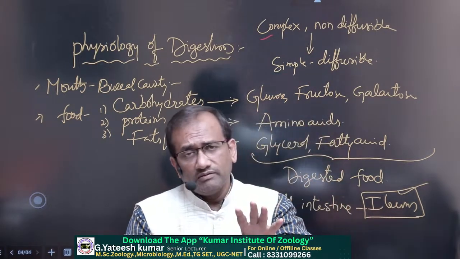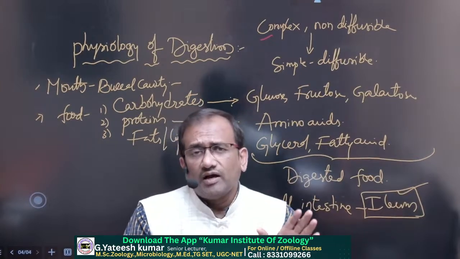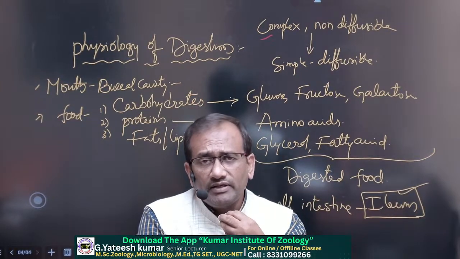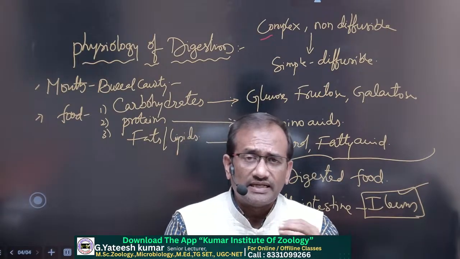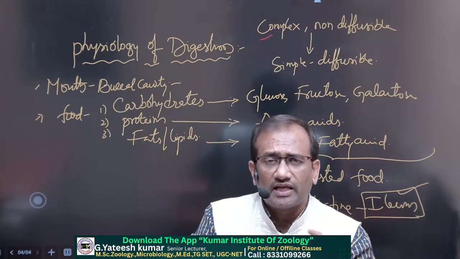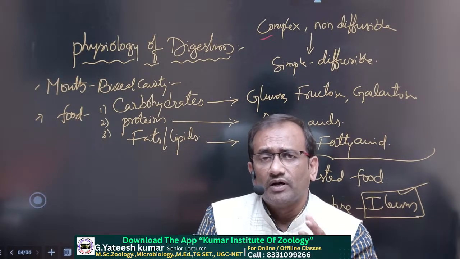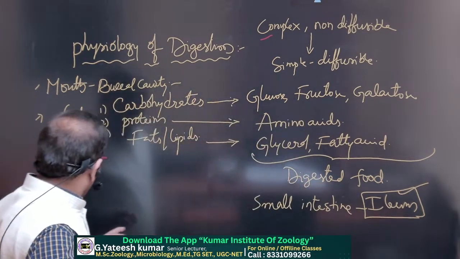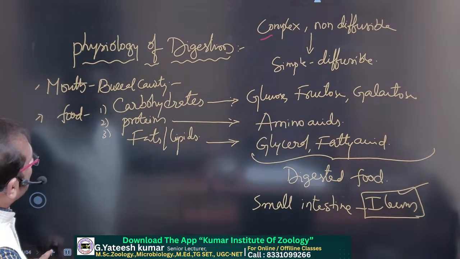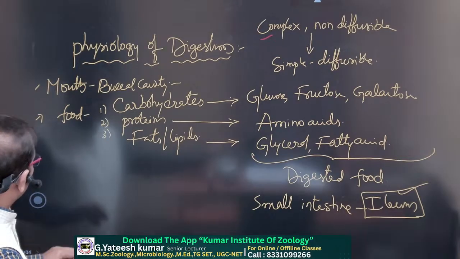Coming to the first one, the digestion in the buccal cavity. In the buccal cavity, teeth and salivary glands are present. Salivary glands secrete saliva. Saliva contains ptyalin enzyme. That enzyme converts carbohydrates into maltose. Very simple.